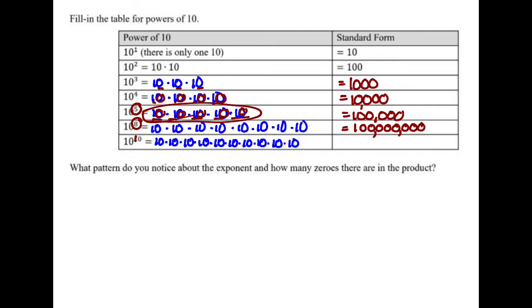Now 10 to the 10th, I need 10 zeros. 1, 2, 3, 4, 5, 6, 7, 8, 9, 10. Counting from the back, every 3. Okay, so this is thousands, millions, billions. So that is 10 billion. And we've already talked about what the pattern is, okay? So the exponent on the 10 tells you how many zeros there are after a 1.